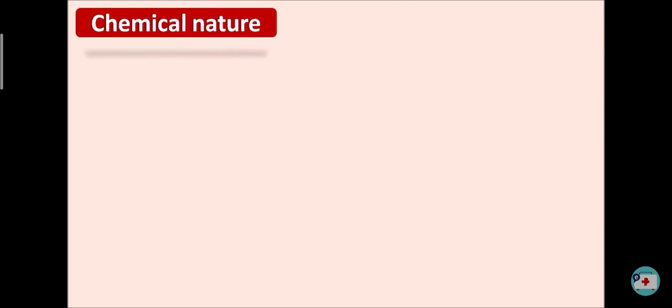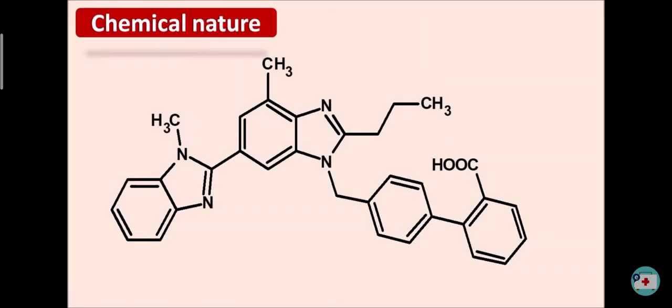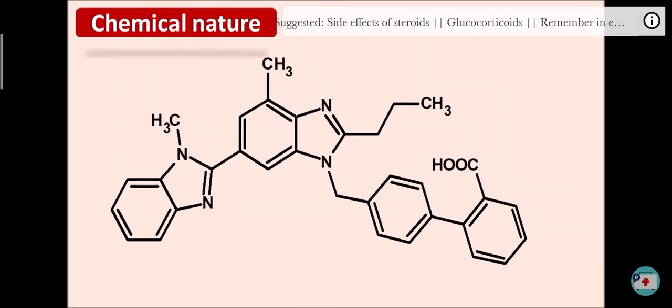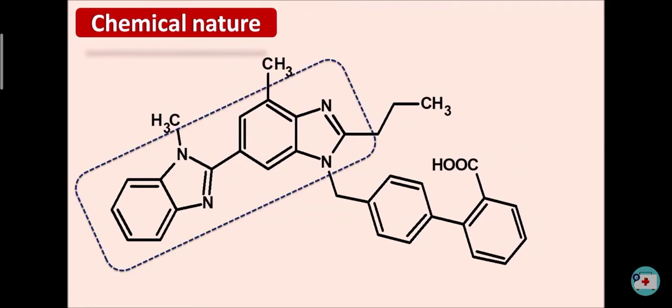What is the chemical nature of this drug? So this is the structure of telmisartan, and here you can observe it is having the benzimidazole ring system as a heterocyclic ring. It is having the two benzimidazole rings. So let us give the numbering to these rings. This is 1, 2, 3. Similarly, the numbering for second benzimidazole 1 prime, 2 prime, 3 prime, 4 prime, 5 prime, and 6 prime.